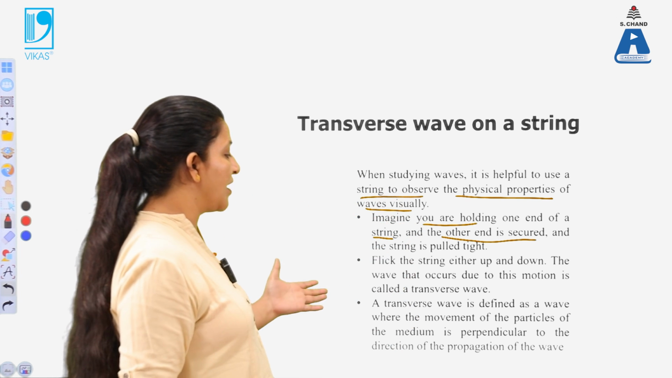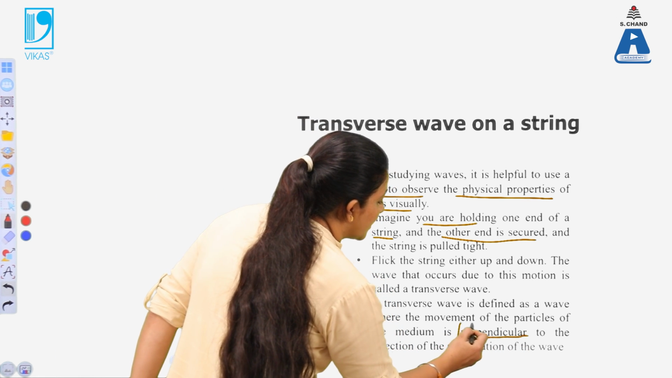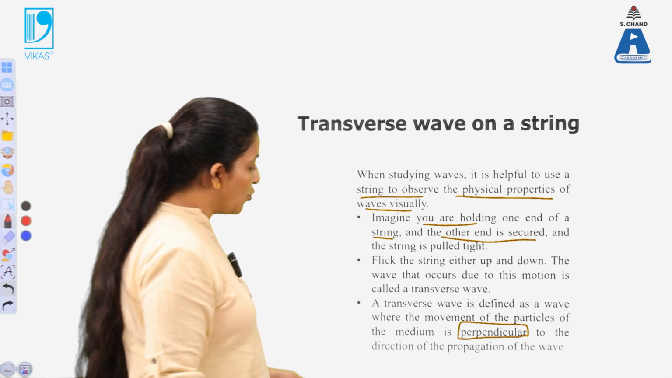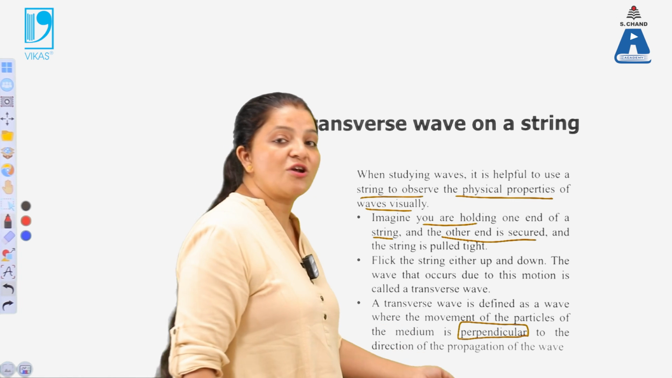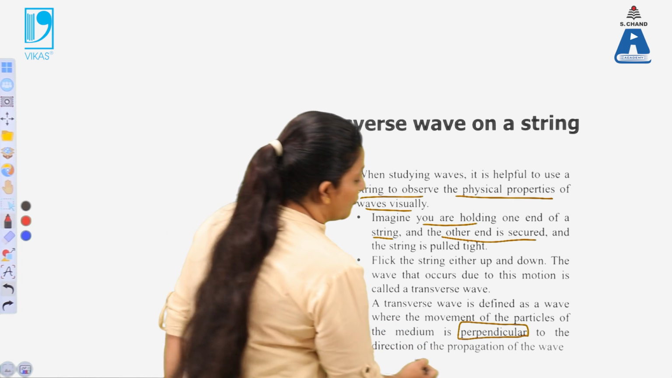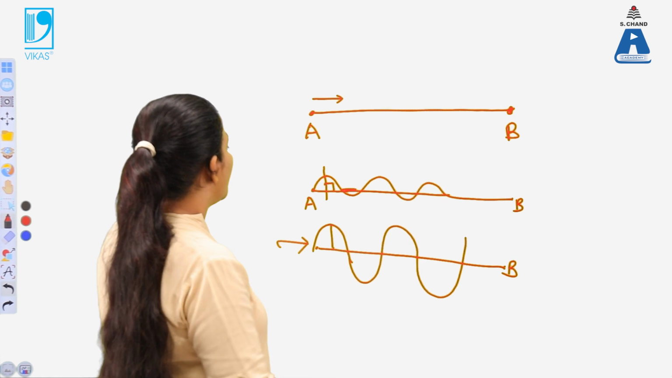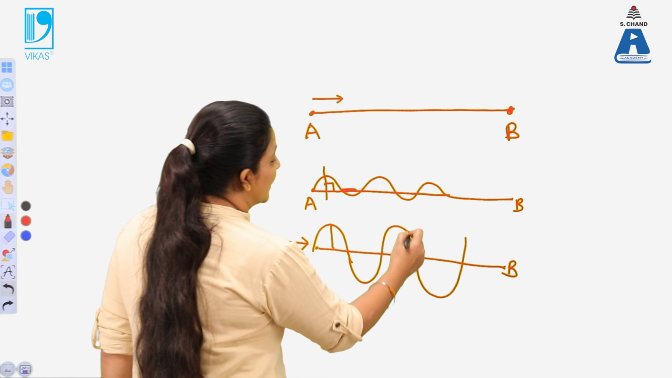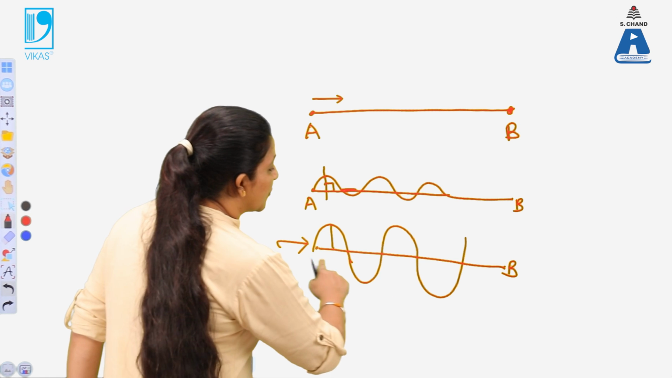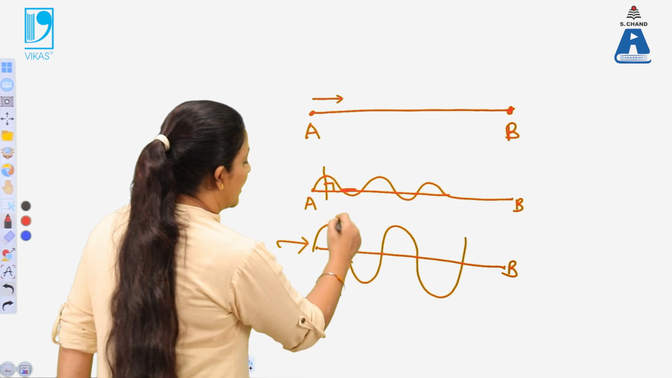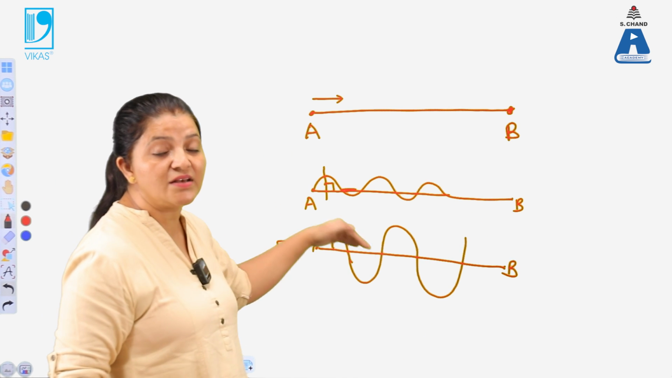Such kind of wave has a direction perpendicular to the propagation. This is the main point over here. The motion of the wave that is in the perpendicular direction to the direction of propagation of the wave, such kind of wave is known as a transverse wave. So transverse waves are like that. The motion of the wave is in the perpendicular direction to the string. Here the string is along the x-axis while the wave is displaced in the y direction, or you can say in the z direction.